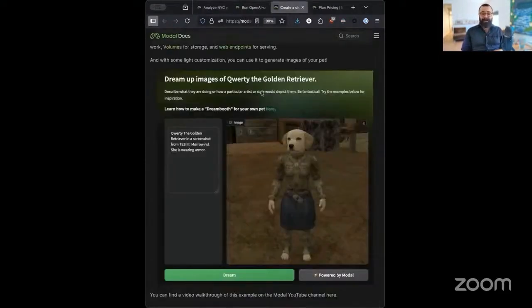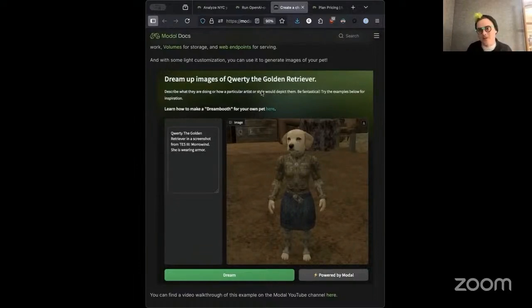Charles, and hey, QWERTY. Big up, have to big up. I'd say, when I made this originally, before I joined Modal, when they released A100 GPUs, I immediately went and made this fine tuning example, and it was Christmas-ish 2 years ago. I gave it as Christmas gifts to people. I would make one of these for their pets, and I would hand them this URL, and I'd be like, go and make pictures of your dog.